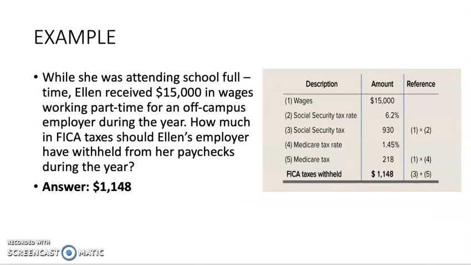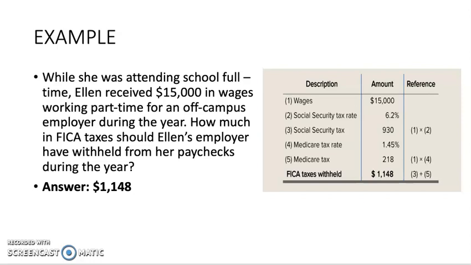An example of this: while she was attending school full-time, Ellen received $15,000 in wages working part-time for an off-campus employer during the year. How much in FICA taxes should Ellen's employer have withheld from her paycheck during the year? The answer is $1,148.